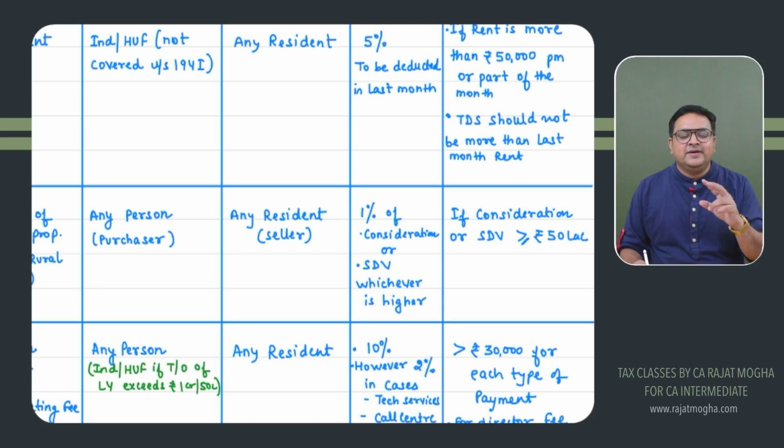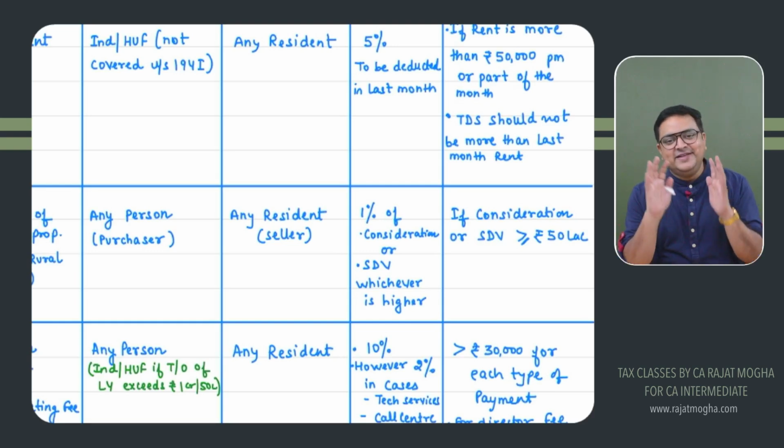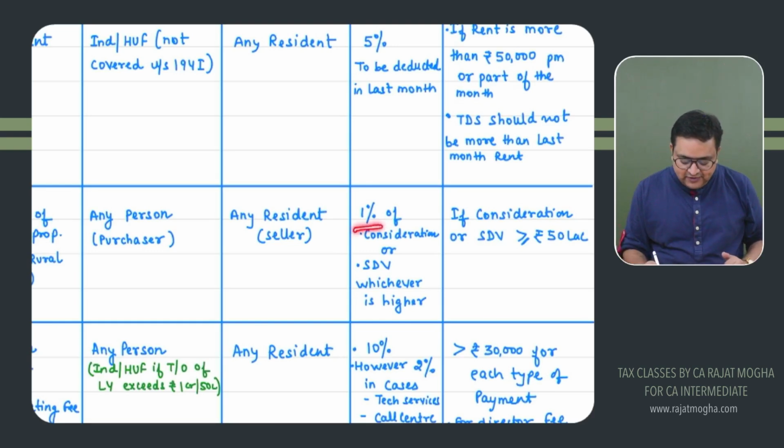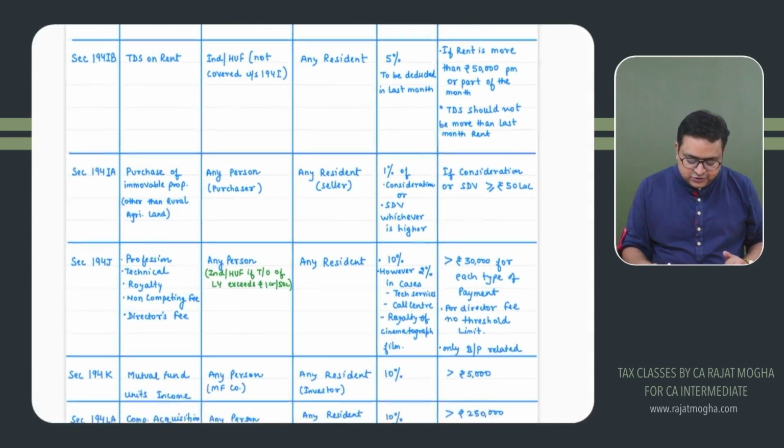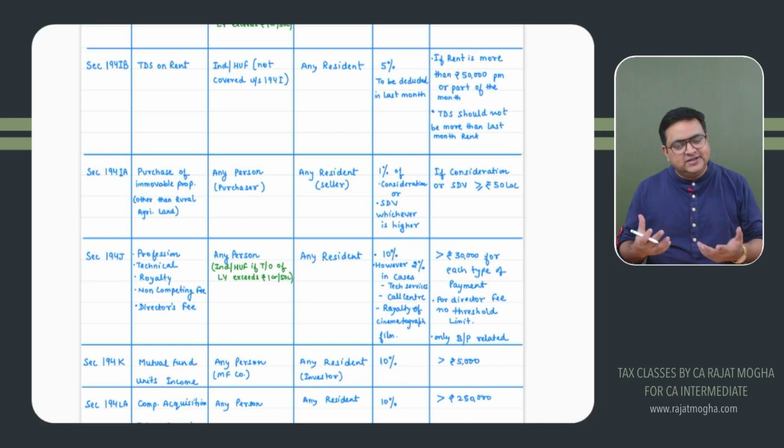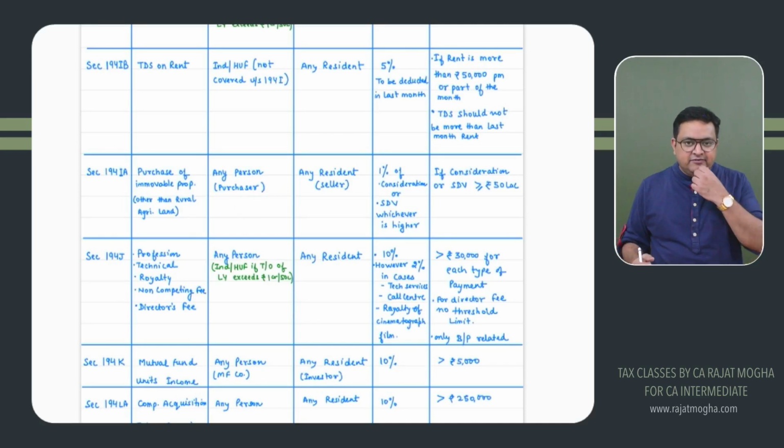Any one of them, if it is exceeding 50 lakh, or in fact, it is even up to 50 lakh rupees, exact 50 lakh, cut to cut, it is 50 lakh. Please go and deduct TDS. How much? 1% of the consideration value or stamp duty value, whichever is higher, 1% of that should be deducted. Who will deduct? Obviously, the purchaser will deduct whatever he is paying to the seller, deduct 1% and then pay.